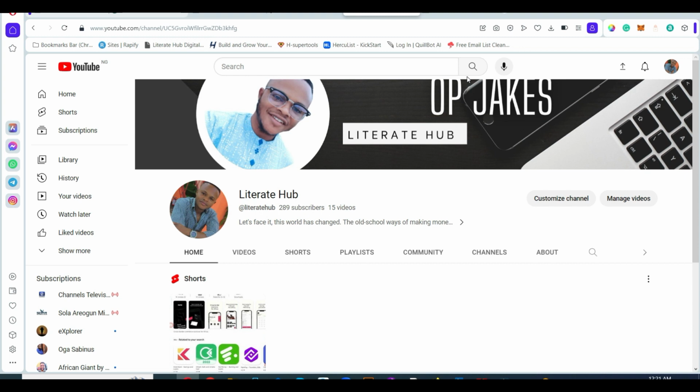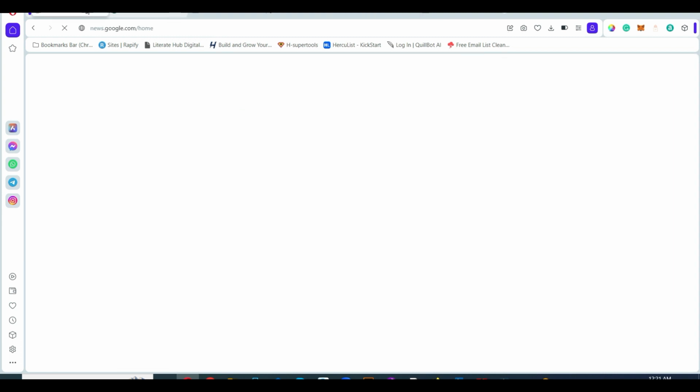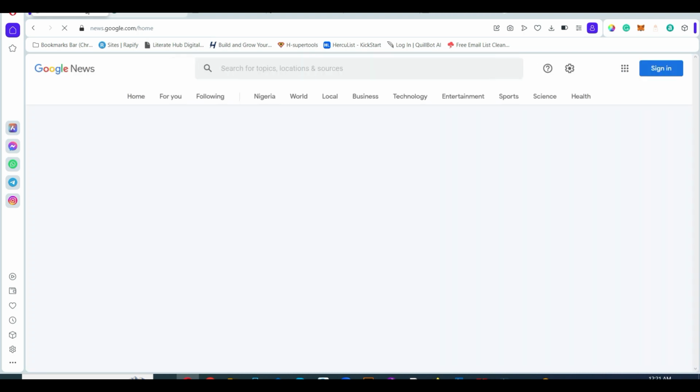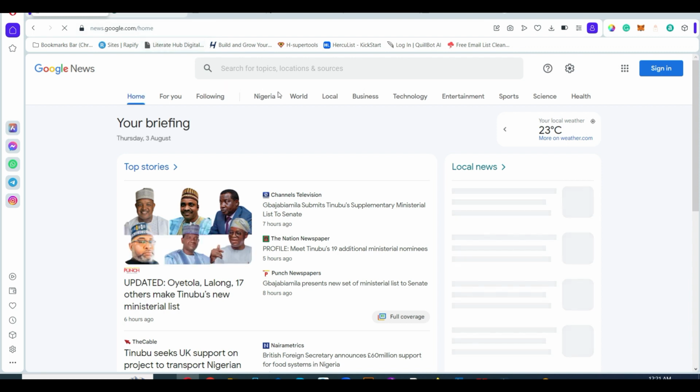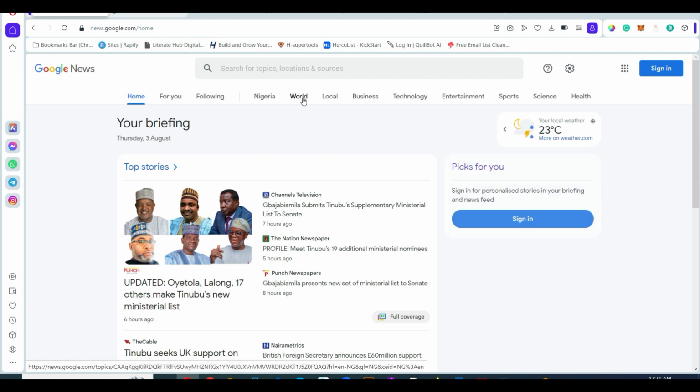All right, so the first thing we are going to do now is to go to Google News. Go to news.google.com. When you go to Google News, you will see that there are different niches. We have the world news. If you want to check the world news, you can click on it and you see news around the world, news within Nigeria, and news within your local area where you are currently.